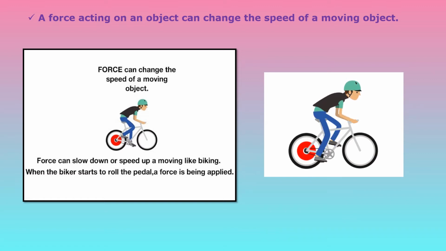Means when we are applying brake, then obviously the speed of the bicycle decreases, and there is a friction between the brake shoes and the rim of the tire, means that is the base of the tire, and due to that there is a decrease in the speed of the bicycle.